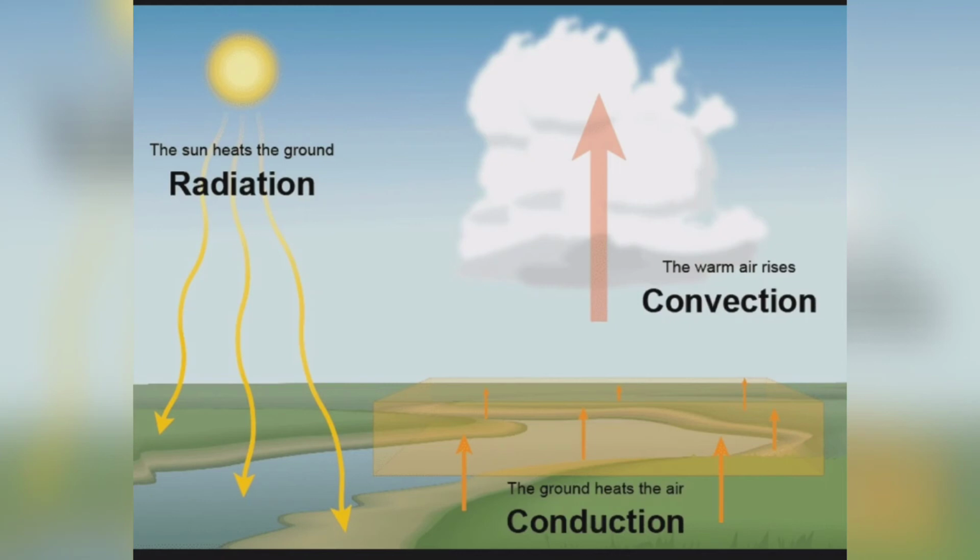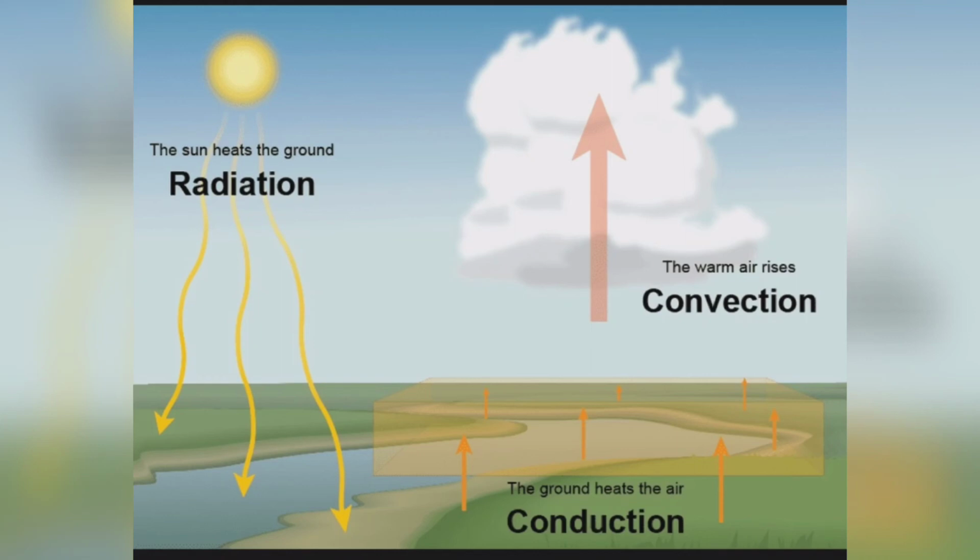The difference between the highest and the lowest temperature in a day at a particular place is known as the diurnal range of temperature. This is very important. You should keep in mind that this is called the diurnal range of temperature.